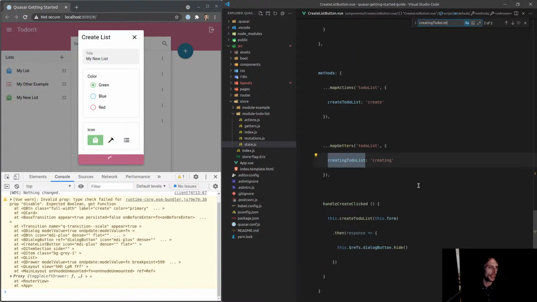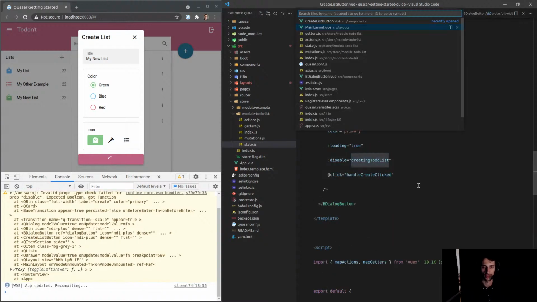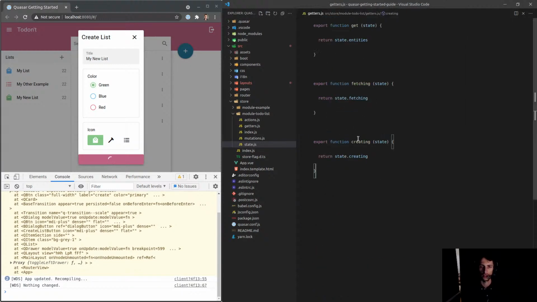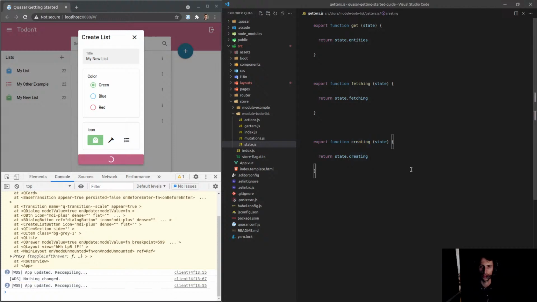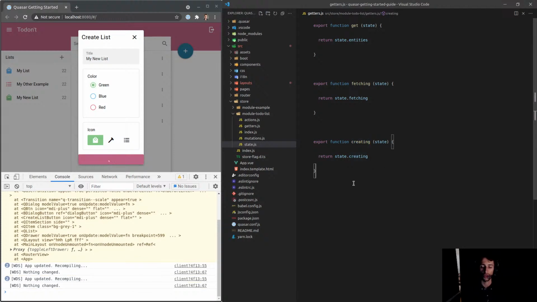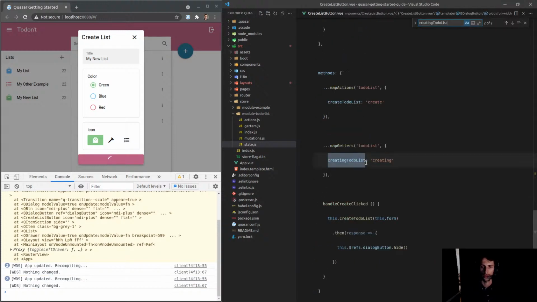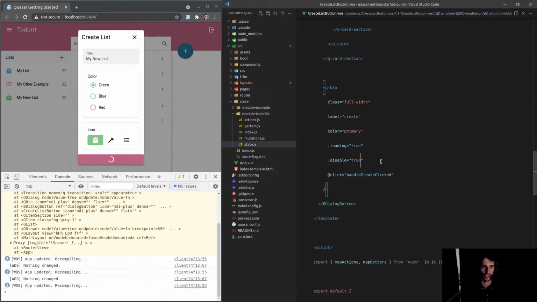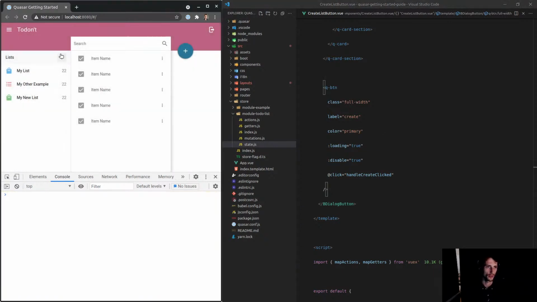Alright, so that should be a getter. I don't know why I'm getting a function there. Map getters, creating to-do list. Let's come back here. Let's say getters. Alright, so we got creating is what it's called. Yeah, and I've mapped that to creating, so I don't see what the problem is there. Weird. Anyway, let's set that to true and just see if that gets rid of the error.